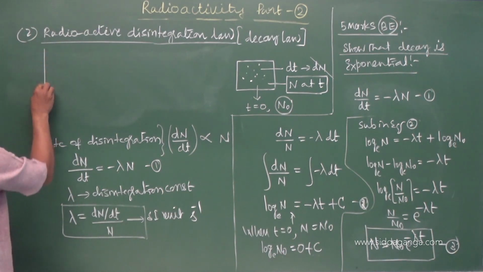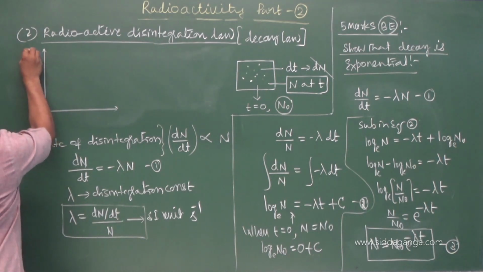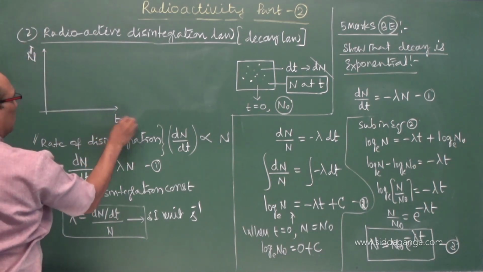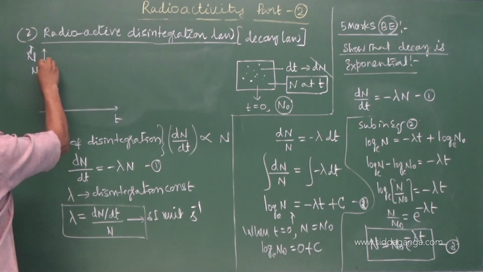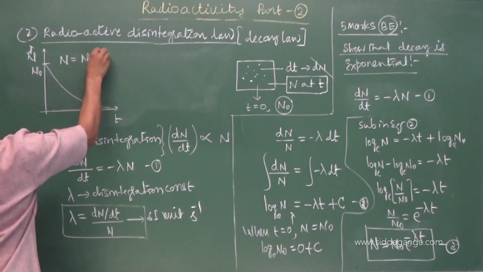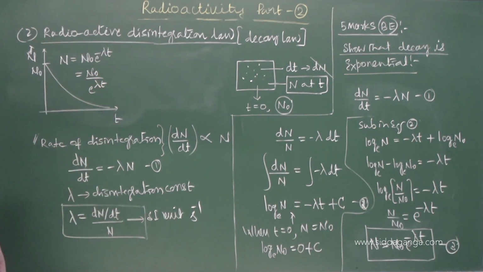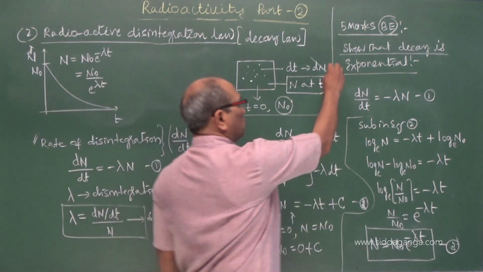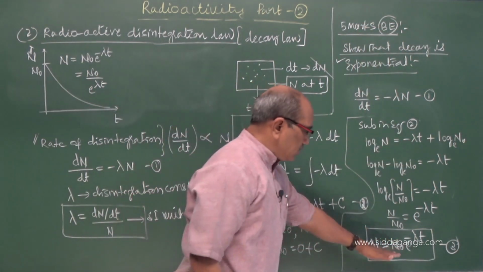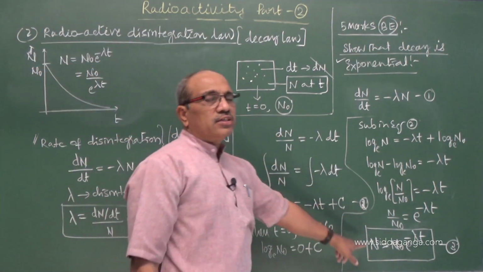If I draw a curve of n versus time t, it starts at n naught and goes on decreasing, because n equals n naught into e power minus lambda t, which can be written as e power lambda t in the denominator. As time increases, n goes on decreasing exponentially. That is what we have shown here. Thus this equation itself suggests decay is exponential. With the graph you have to derive this equation.